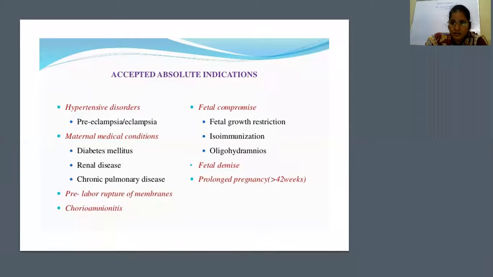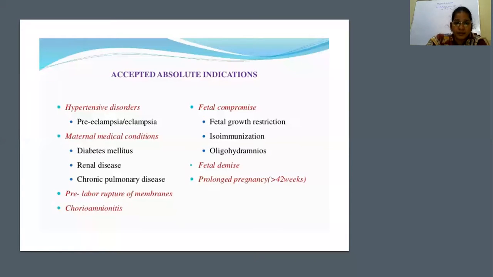If it is not decided, either we have to do normal delivery or cesarean section. The outcome of rupture of membranes should come within 24 hours. Otherwise, we have a risk of chorioamnionitis and sepsis. So chorioamnionitis and pre-labor rupture of membranes stand as an absolute indication for induction.